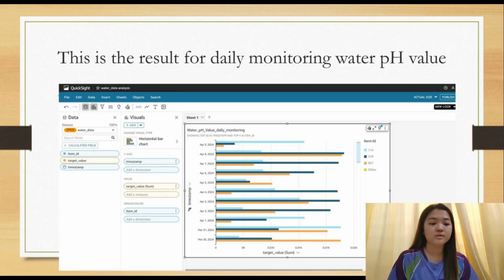And the last is QuickSight. It is used to give an overview of the water pH for each day, and the user can see the result as in this picture.